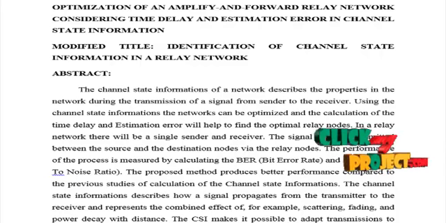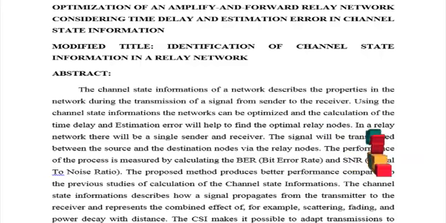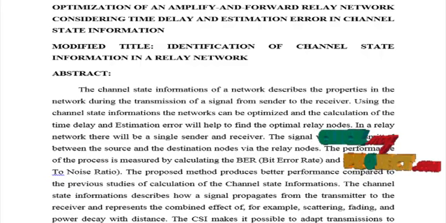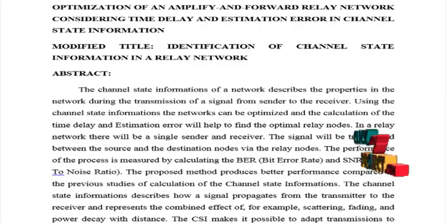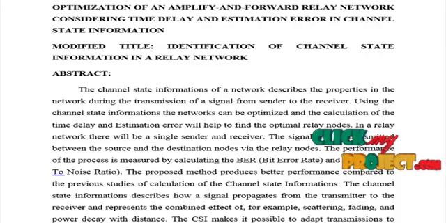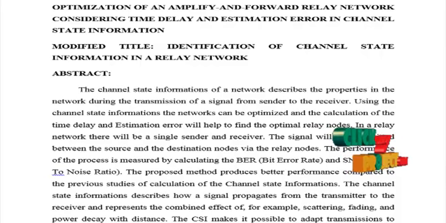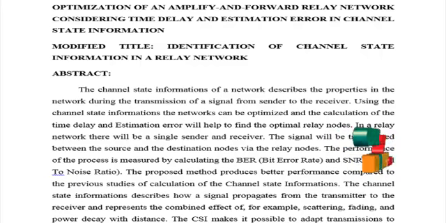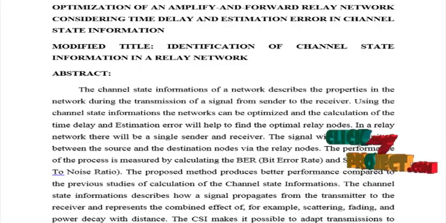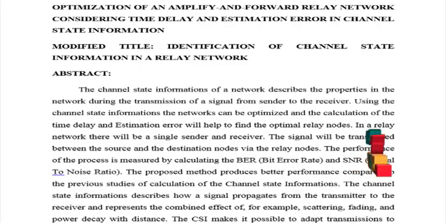The channel state information describes how a signal propagates from the transmitter to the receiver and represents the combined effect of, for example, scattering, fading, and power decay with distance. The CSI makes it possible to adapt transmissions to current channel conditions, which is crucial for achieving reliable communication with high data rates in multi-antenna systems.